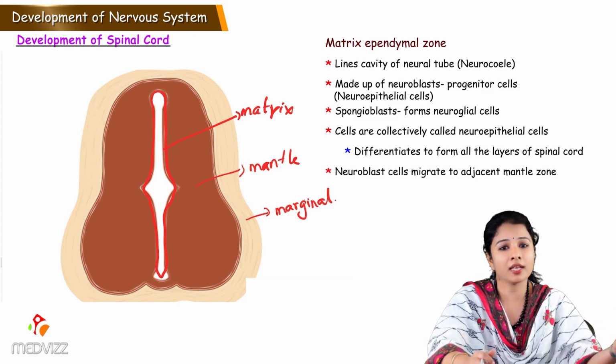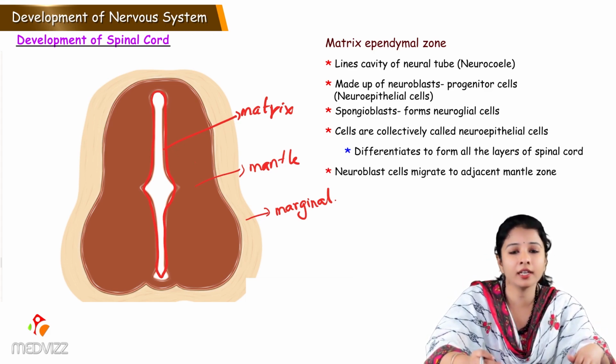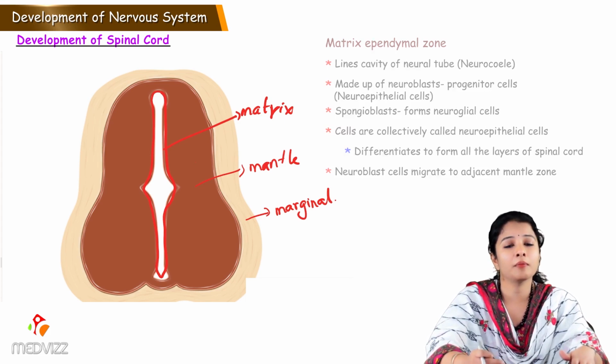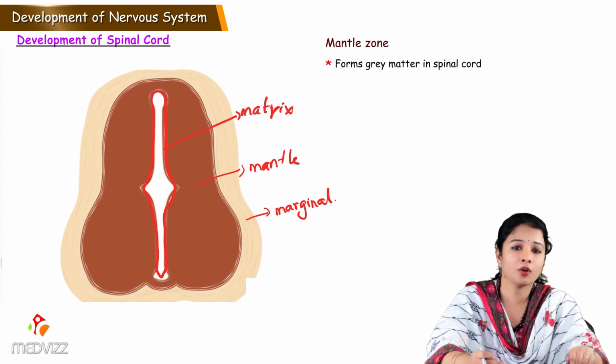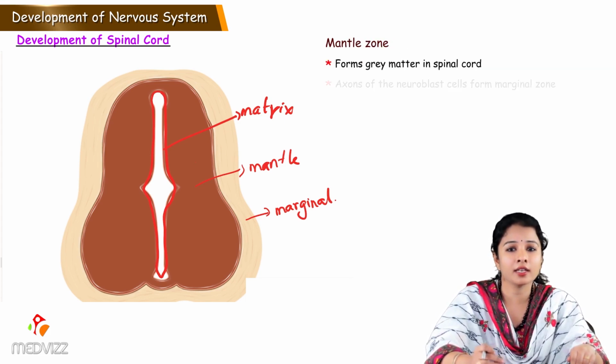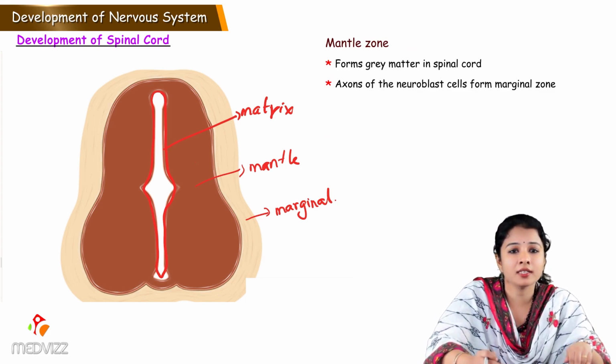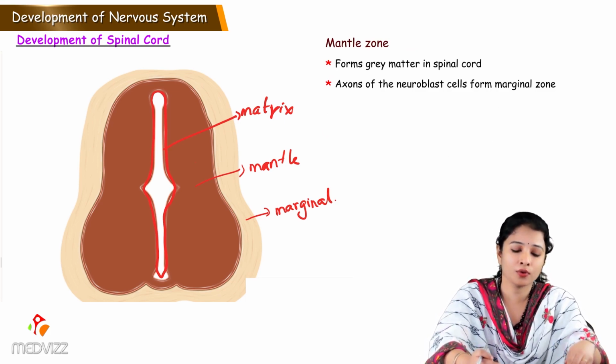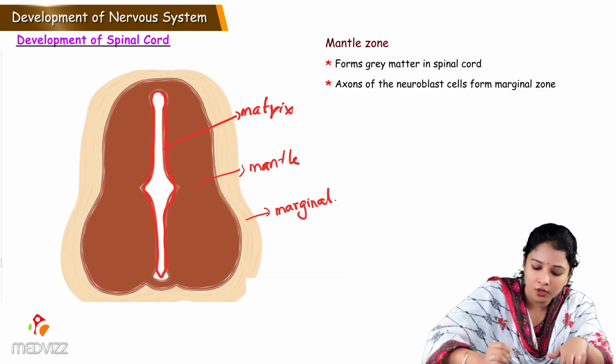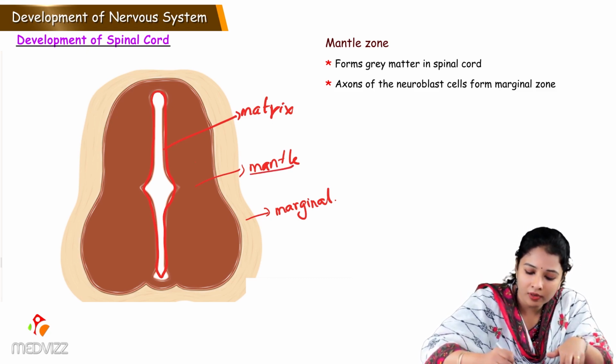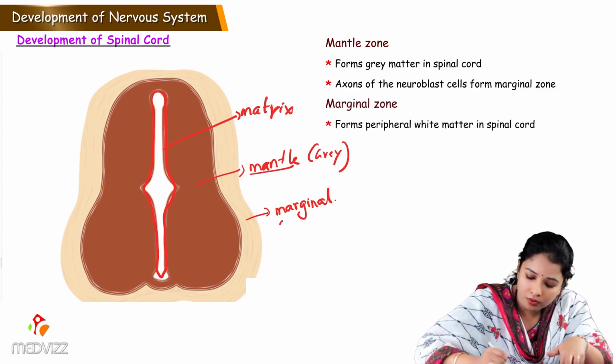So the neuroblast cells migrate to the adjacent layer, that is the mantle zone. Mantle zone forms the grey matter of the spinal cord, and the axons of the neuroblast cells form the marginal zone of the spinal cord. So the mantle zone will form the grey matter and the marginal zone will form the white matter.